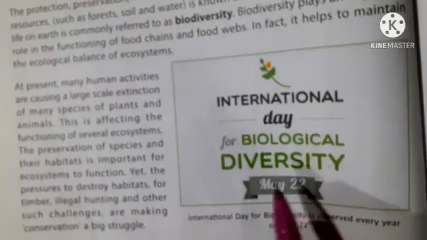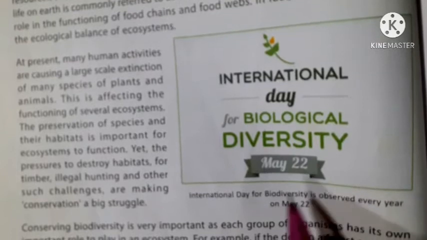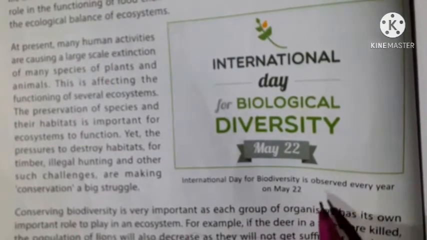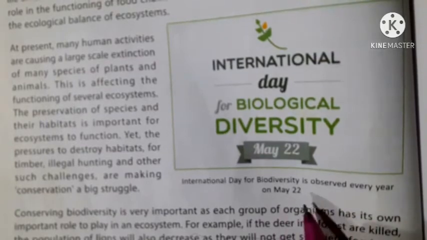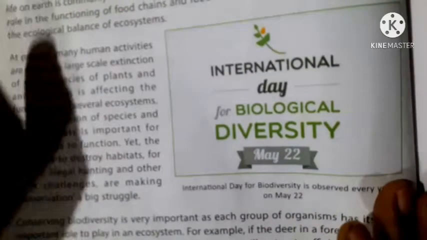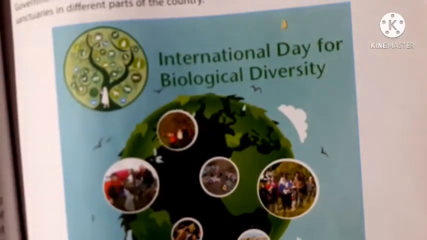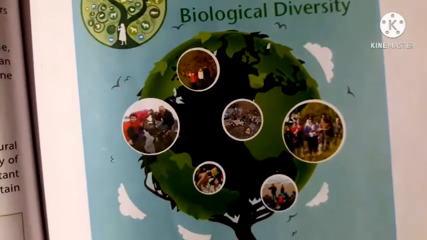International Day for Biological Diversity is observed every year on May 22. Here also in this figure, International Day for Biological Diversity.